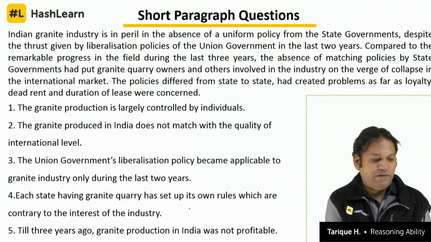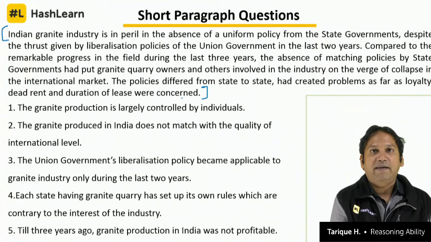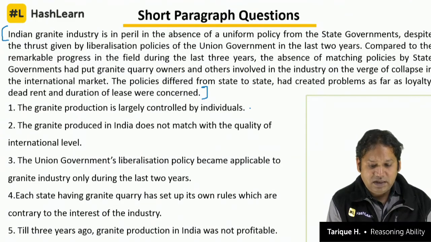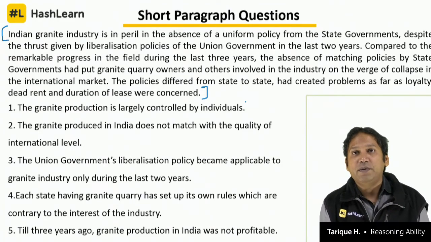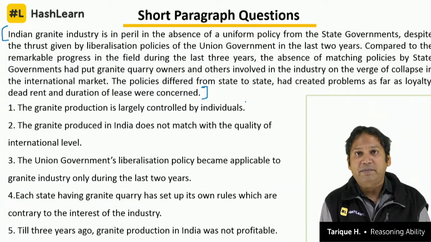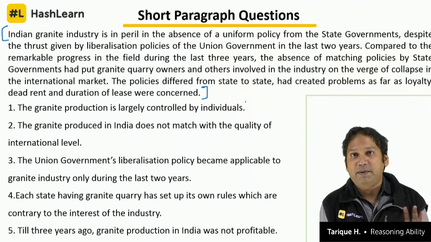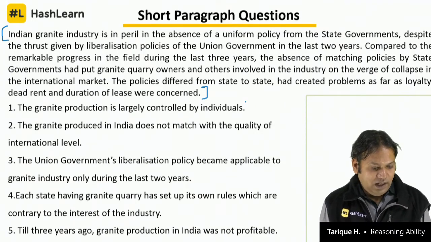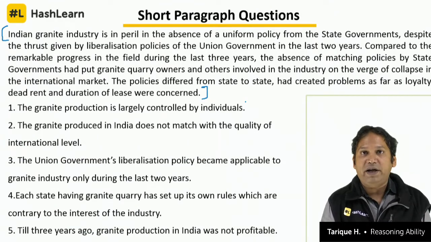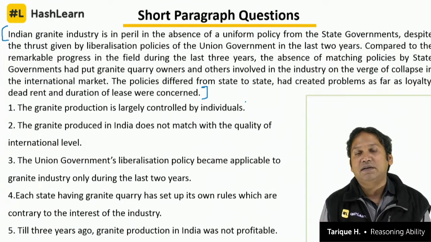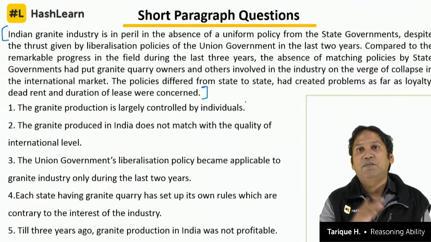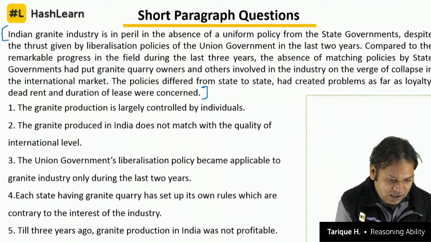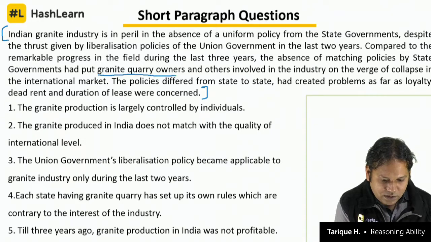Again, I have given the same paragraph here, just for reference. While answering the questions, I can explain to you. The granite production is largely controlled by individuals. Is it? Answer option A is definitely true, B probably true, C we cannot determine, D definitely false, E probably false. You will have the answers on the screen while you are attempting the question in the examination. The granite production is largely controlled by individuals. Is it A, B, C, D, E, going from definitely true to definitely false, probably false? You see here, it's very clearly mentioned, granite quarry owners.